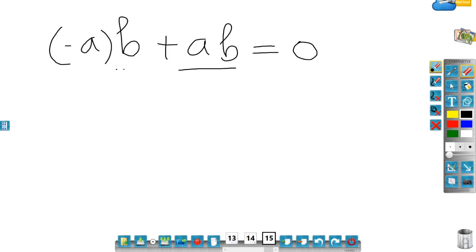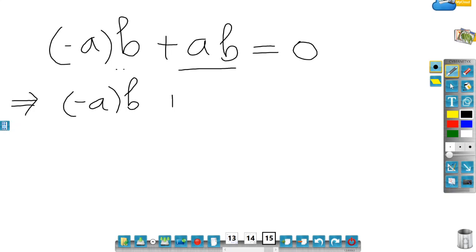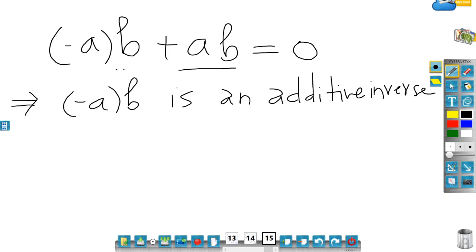So this would imply minus A times B is an additive inverse of AB. But we already know the additive inverse of AB.